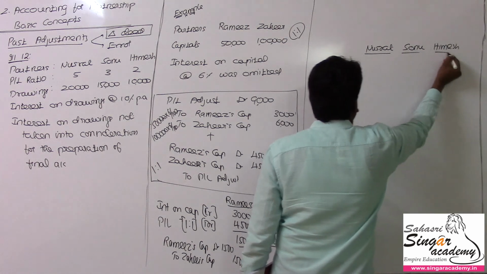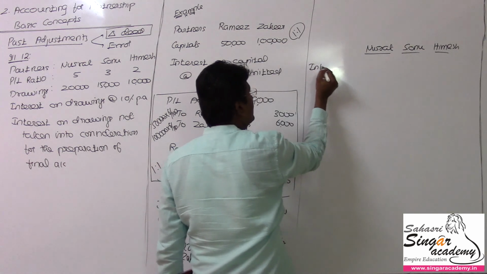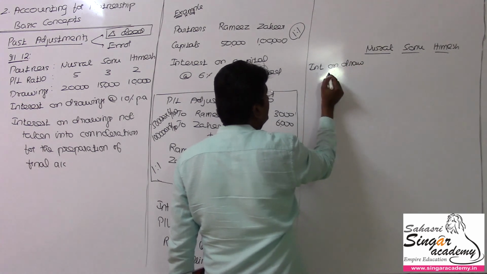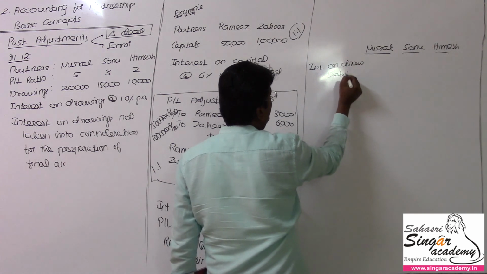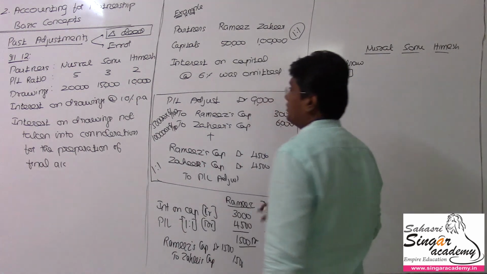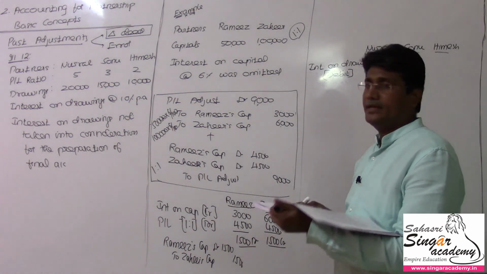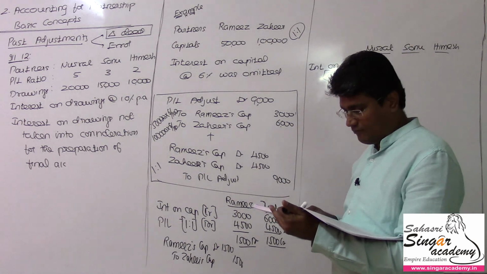Right. So now interest on drawings should be debited. So how much is that for Nusrat? 10% per annum. As the date of drawings is not given, it is better to take half of that.